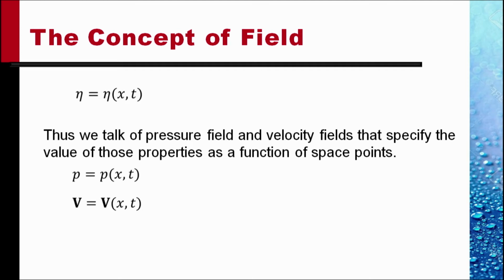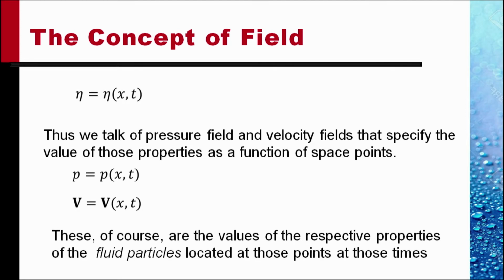Thus, we talk of pressure field and the velocity field that specify the value of these properties as a function of space points and time. Velocity is a vector, so it's a vector field. Pressure is a scalar, so it's a pressure field. These, of course, are the values of the respective properties of the fluid particles located at those points at those times.